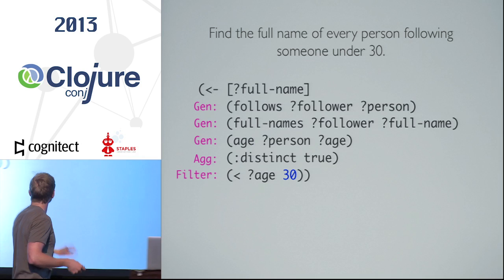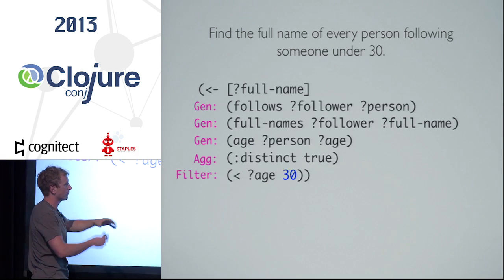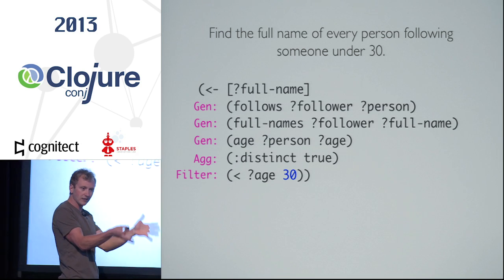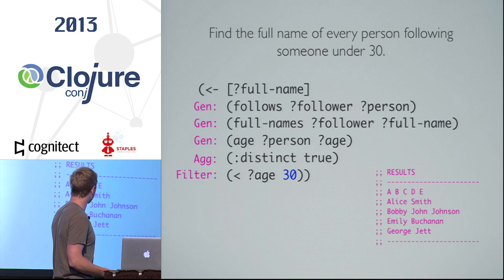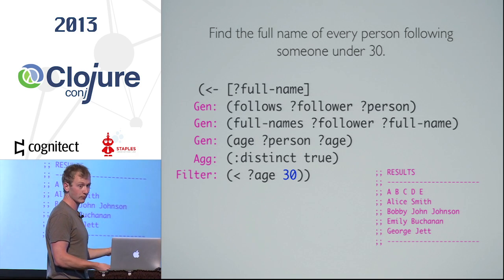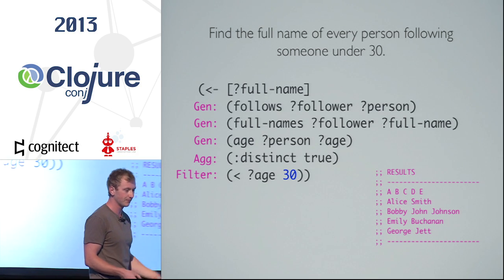So, as we said before, these are all generators. This is a little aggregation option, and this is a filter. But the ordering doesn't matter. We're just telling the system a number of things and saying, figure out what the full name is. And the results of that are, I'm not going to do the REPL again, but the results, sure enough, are just these 5 names.